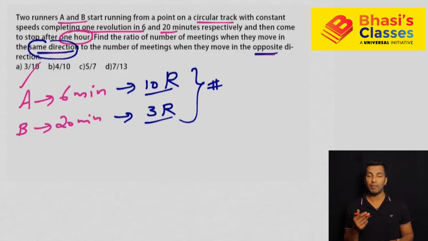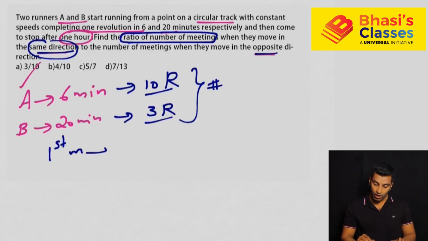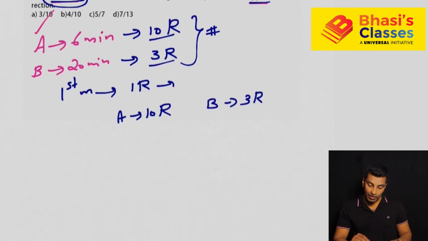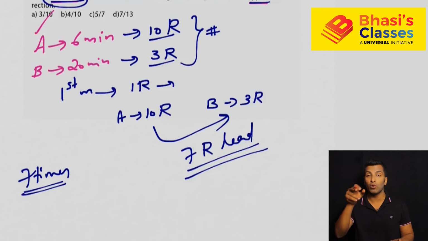When they are moving in the same direction, the question is the ratio of number of meetings. What do we mean by meeting if they are moving in the same direction? First meeting means 1 round lead. Second meeting means 2 round lead. A completes 10 rounds and B completes 3 rounds. So A has how many rounds of lead? 7 round lead. So 7 round lead means how many times they will meet? They will meet 7 times if they move in the same direction.